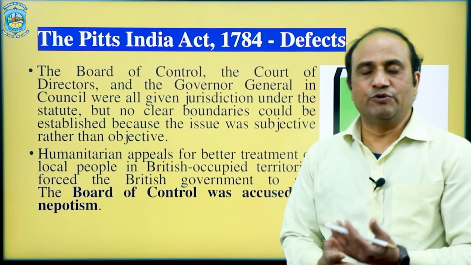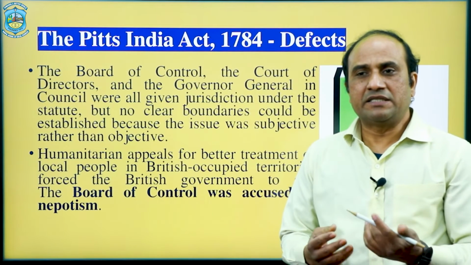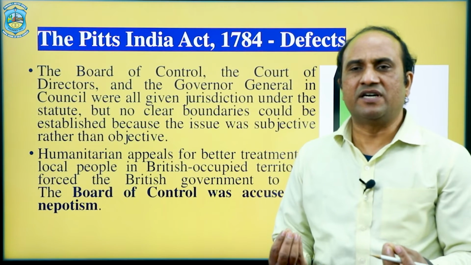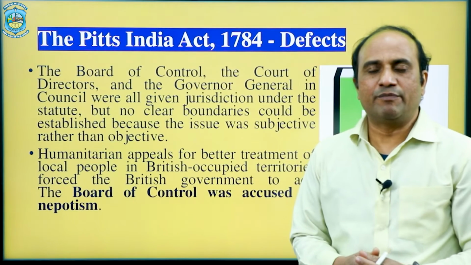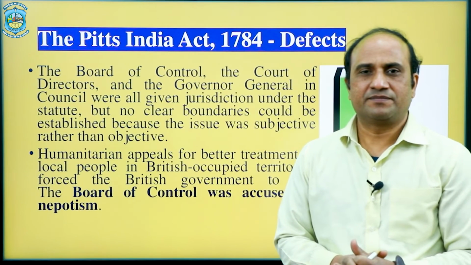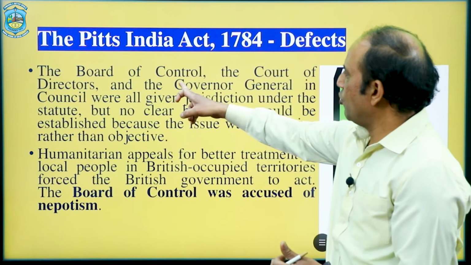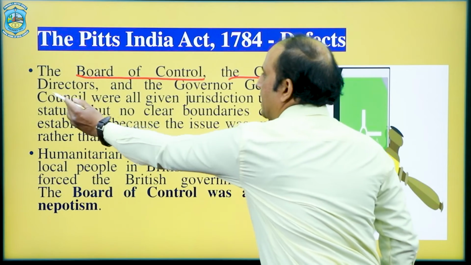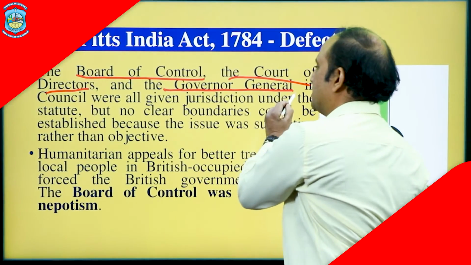As I mentioned, three most important institutions were empowered by this 1784 Pitt's India Act: the Board of Control, the Court of Directors and the Governor General.